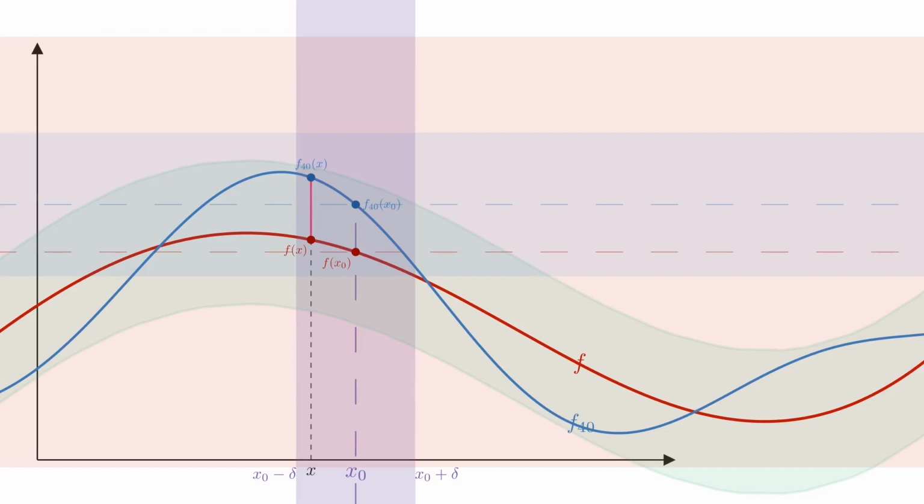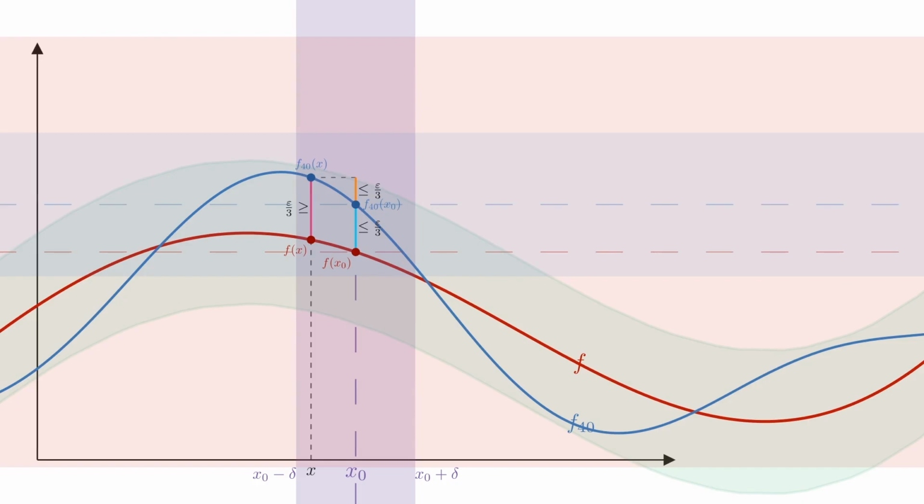Now look at the following distances in the picture. First, the distance between f of x and f40 of x, shown in pink. Second, the distance between f of x0 and f40 of x0, shown in blue. Both these lines have a length of at most epsilon over 3. Why? Because remember, f40 stays everywhere within epsilon over 3 of the limit function. That came from uniform convergence. Third, the distance between f40 of x0 and f40 of x is at most epsilon over 3. Why? Because x lies inside the delta region we chose using continuity of f40. So each of these three distances is bounded by epsilon over 3.